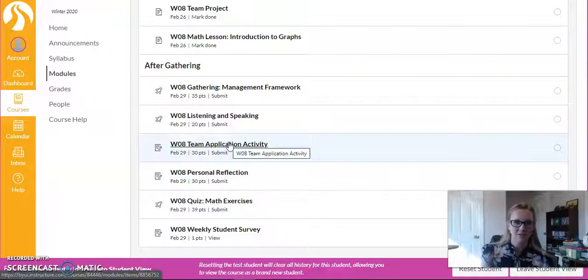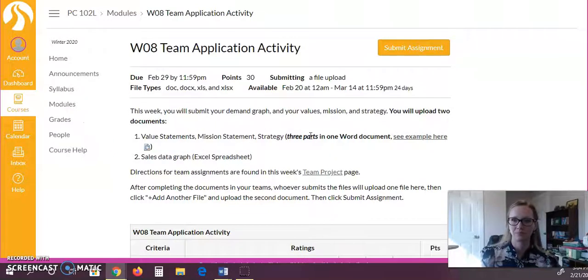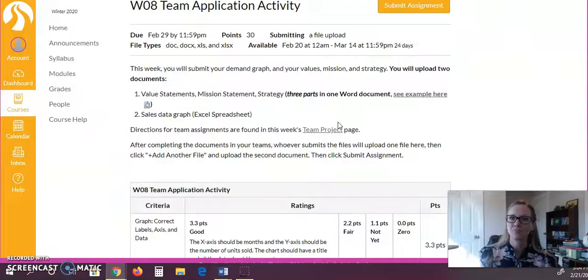But let's take a look at your team application activity for this week. Just like last week, you do have two parts that need to be submitted. You have one that will be a Word document and then one that's an Excel spreadsheet. Make sure both of those get submitted, but you only need one person on your team to submit those. The first one is a Word document with value statements, mission statement, and a strategy.